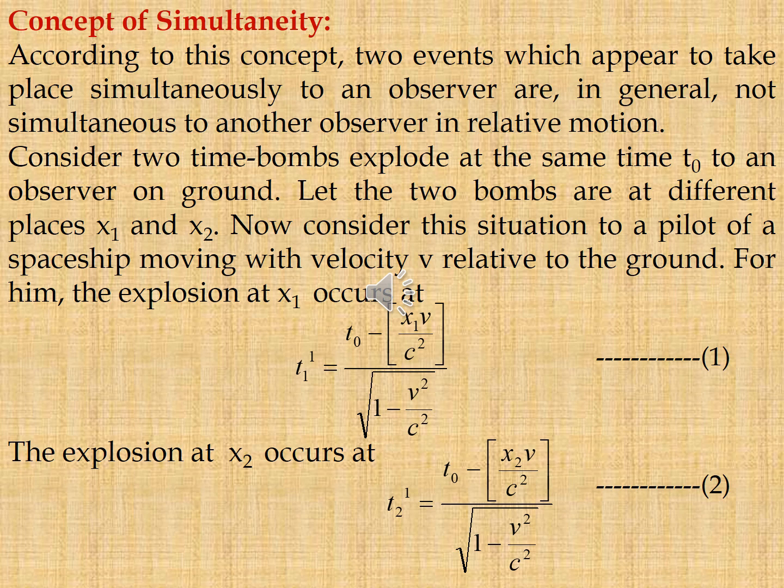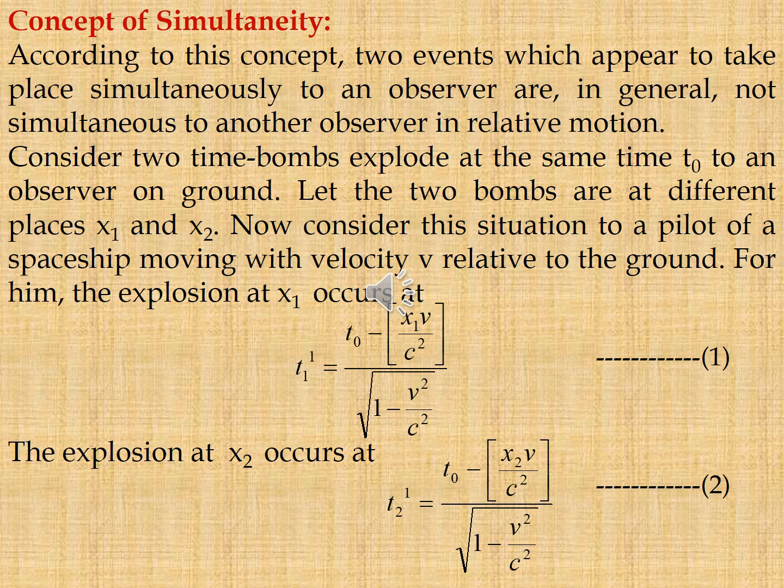For him, the explosion at x1 occurs at t1 dash equal to t naught minus x1 v by c square, whole divided by root over 1 minus v square by c square. That is equation 1. The explosion at x2, that is t2 dash, is equal to t naught minus x2 v by c square, whole divided by root over 1 minus v square by c square.